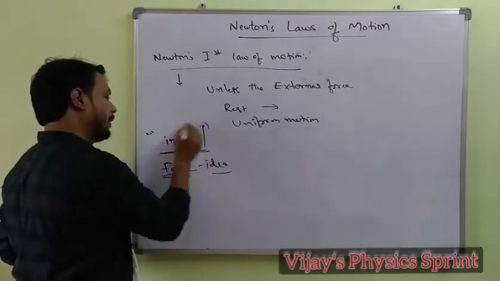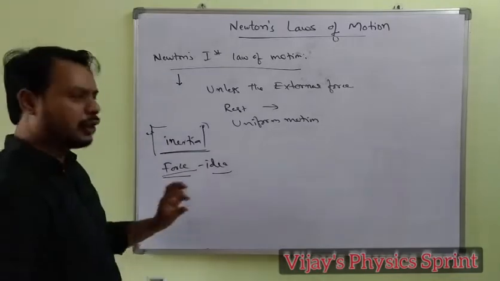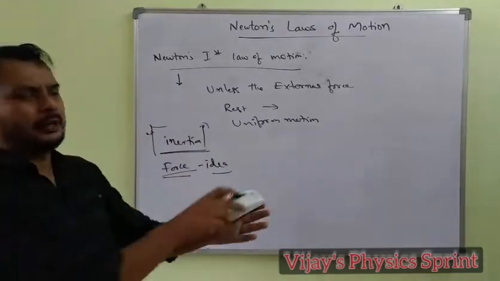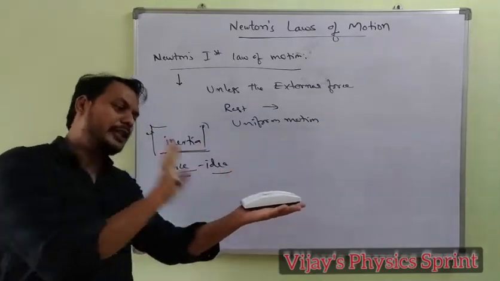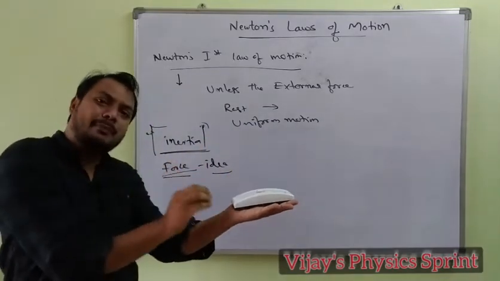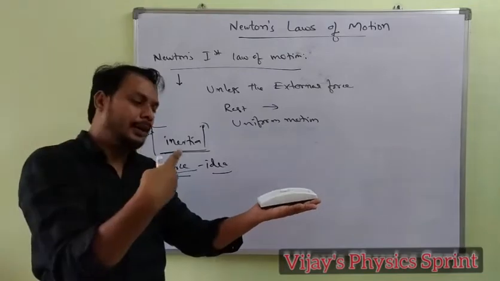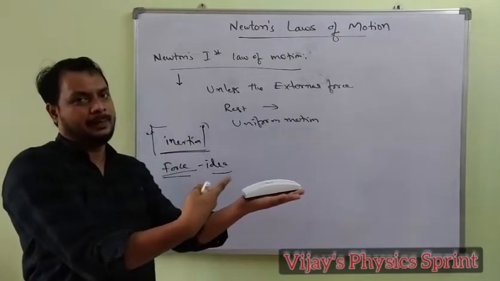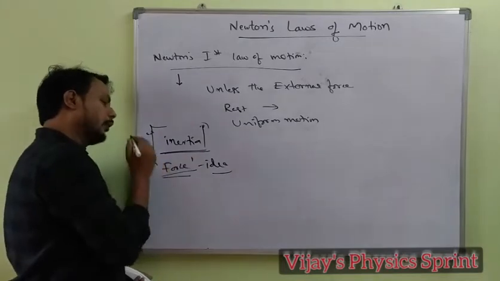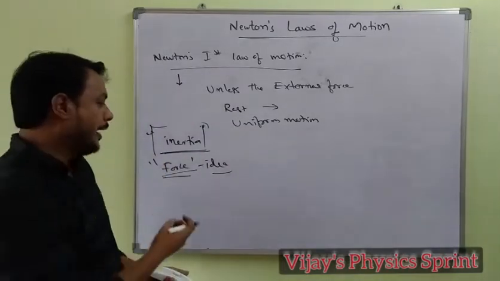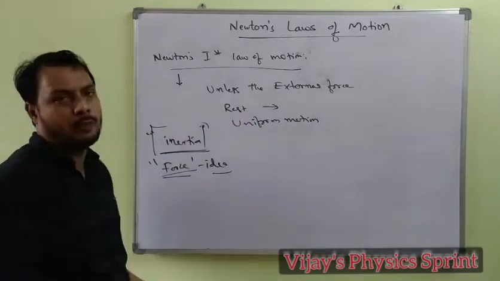That is called inertia. Inertia is a property of the body: when force is not applied, it continues in the same position. So that is inertia, and the idea about force is explained by this first law of motion.